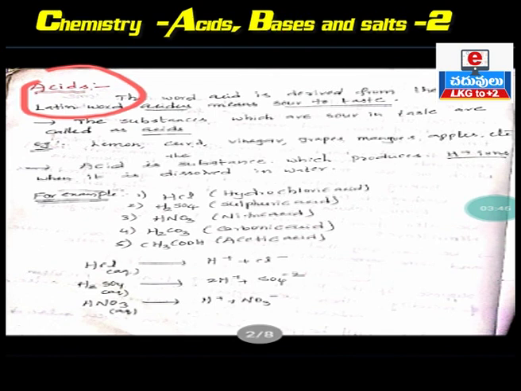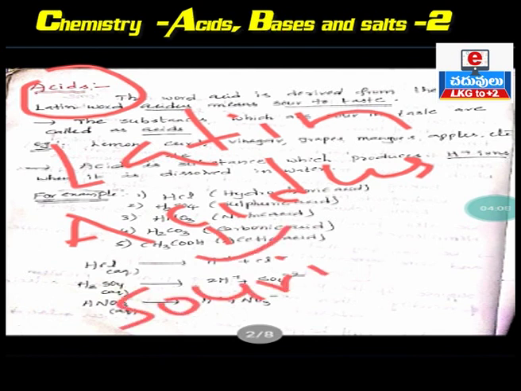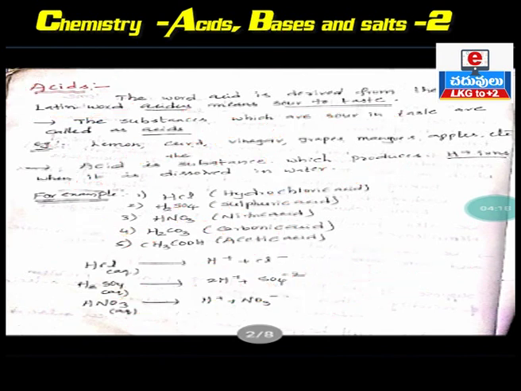The word acid has been derived from the Latin word acidus. Acidus means sour in taste. The substances which are sour in taste are called acids. Try to understand the definition.